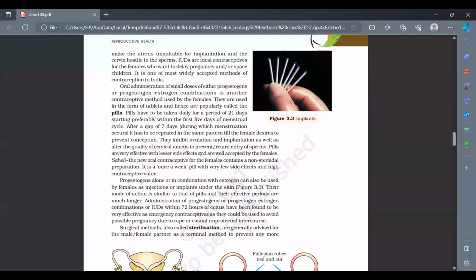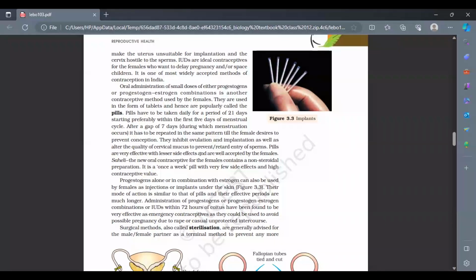Then we have the pills also. There are a lot of pills which need to be taken by the female in a particular period of time. And these pills are a combination of progesterone and estrogen. These pills help in not allowing ovulation to happen, or if ovulation is happening, the implantation doesn't happen. So that is how things are being managed.